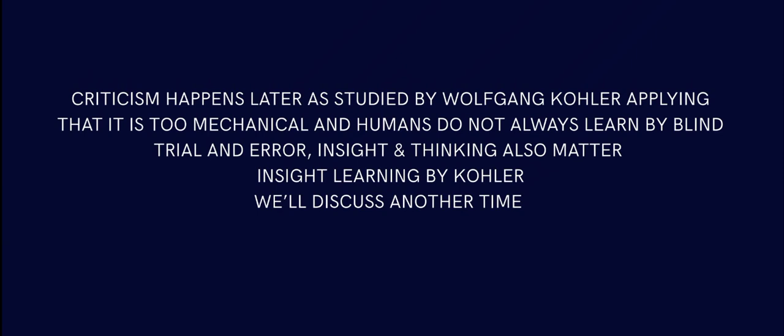Humans are not animals, like the cat. The cat did random things, and the one that got him to food, he started doing more, and eventually there is no margin of error. Whenever he is hungry, he presses that particular lever and gets his food. But Kohler criticized that, saying it is too mechanical and it needs insight learning. So insight learning, given by Kohler, we'll discuss another time.